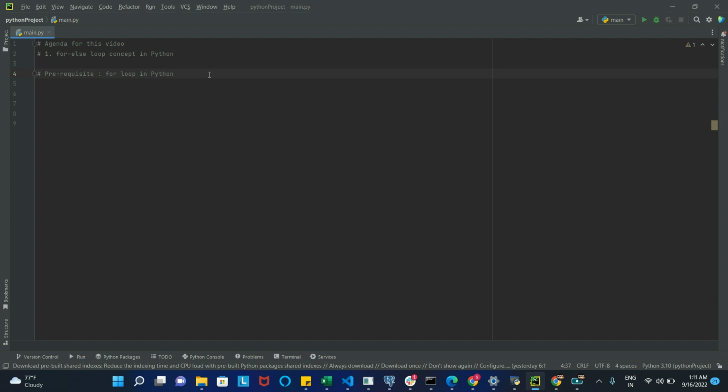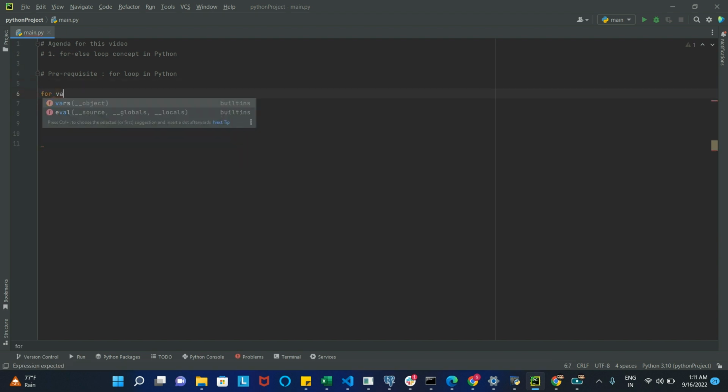As of now, what you should know about for is that we can use this loop if we want to perform a particular operation a number of times, or if we want to traverse through a sequence, which can be a list, tuple, dictionary or anything. So for else is just an extension of for loop. For else in Python contains an else statement after the for loop, that's it. This is the syntax for else loop.